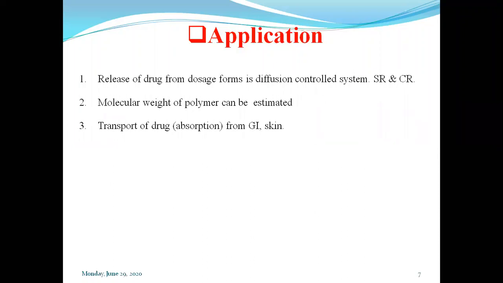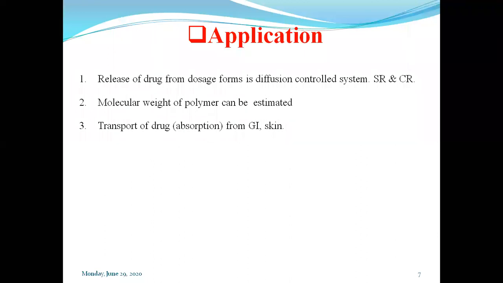This is absorption from the gastrointestinal membrane for oral administration, and in the case of the skin, for topical administration, whatever ointments, creams or transdermal patches we are using as dosage forms.